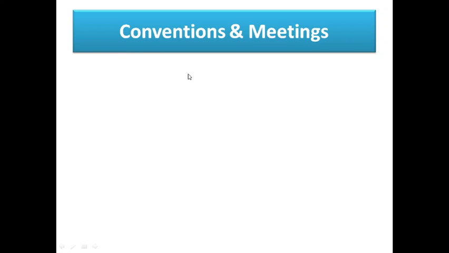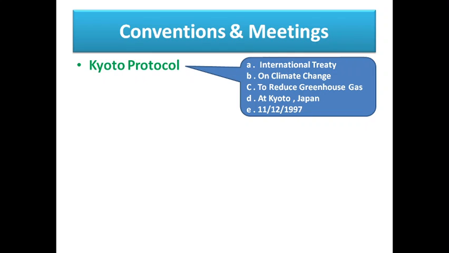In this convention and meetings topic, they will ask a minimum of two questions, 100%. Among the conventions and meetings, the most important one is the Kyoto Protocol. Kyoto Protocol is the most important convention. The aim of the Kyoto Protocol is an international treaty on climate change.